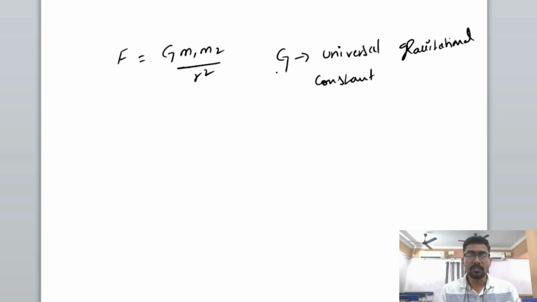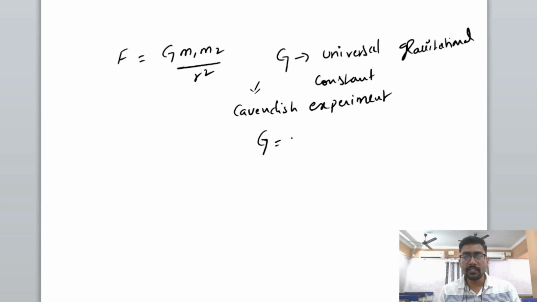This gravitational constant was measured by one of the scientists named Cavendish. From the Cavendish experiment, the value of G was found to be 6.67 into 10 power minus 11 Newton meter square per kg square.